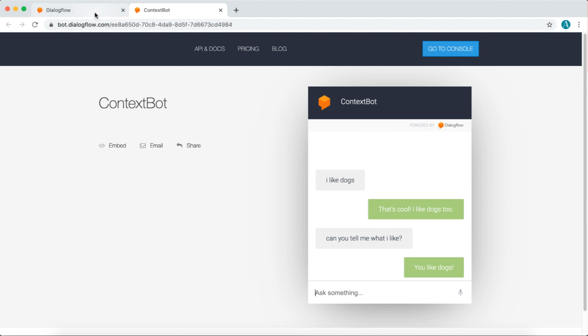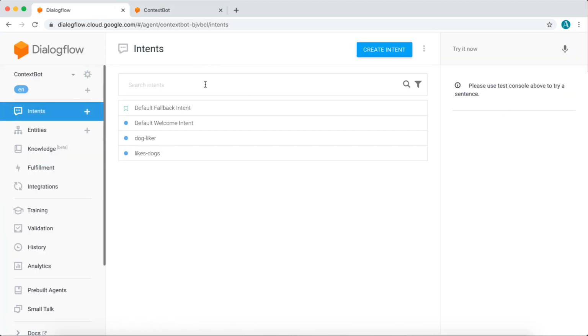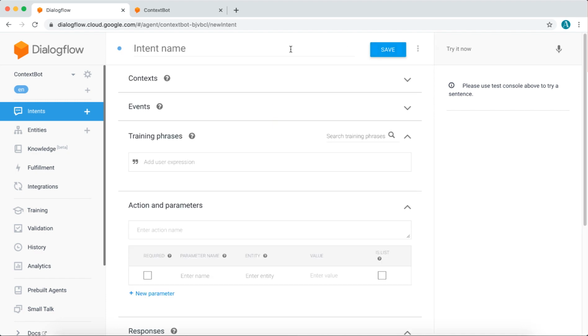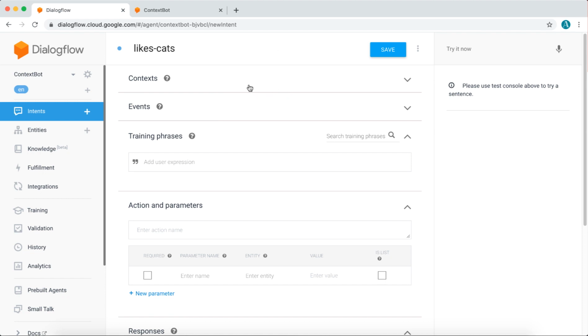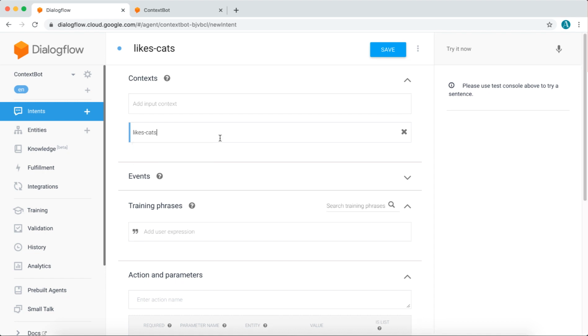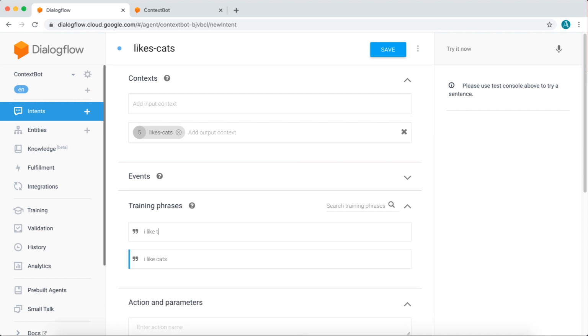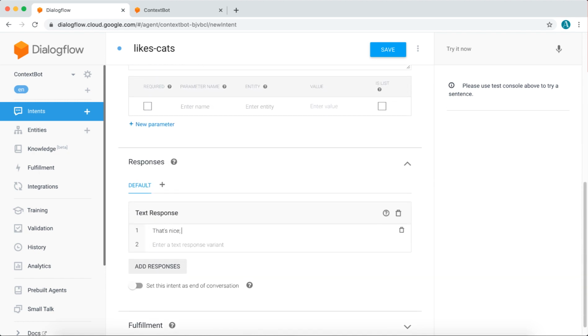Now let's replicate these two intents, but for a cat liker. We're going to head back to Dialogflow and then click Intents and create new intent. We're going to name this one likes cats instead of likes dogs, because this is going to simulate a person who likes cats. Similar to the likes dogs intent, we're going to add an output context of likes cats and a few training phrases such as I like cats, I like the cat, I like a cat, and our response is going to be similar as well.